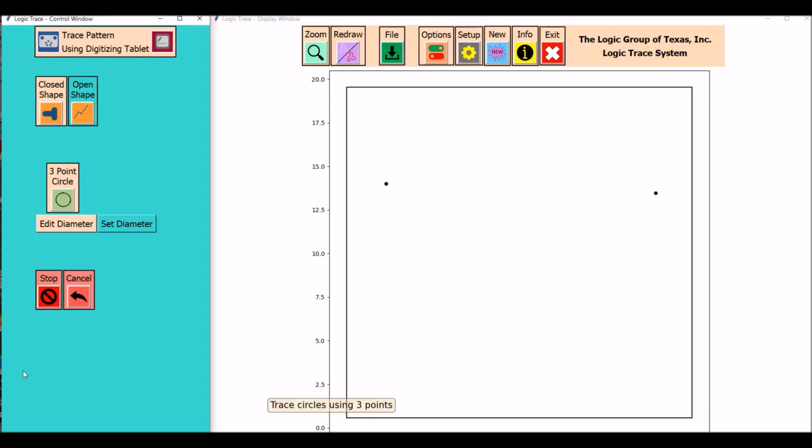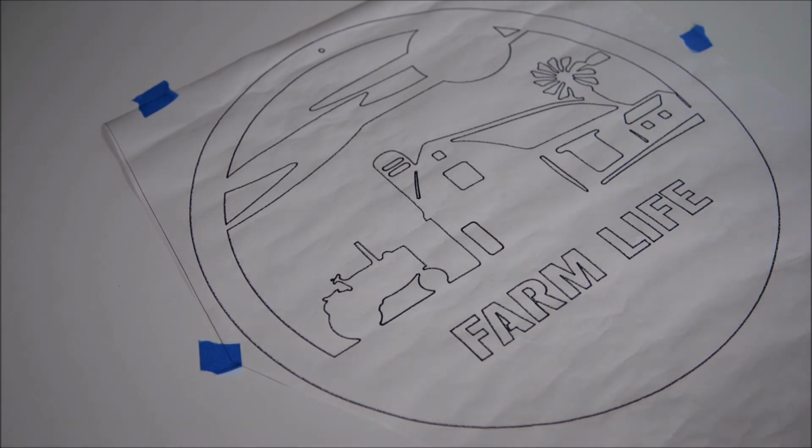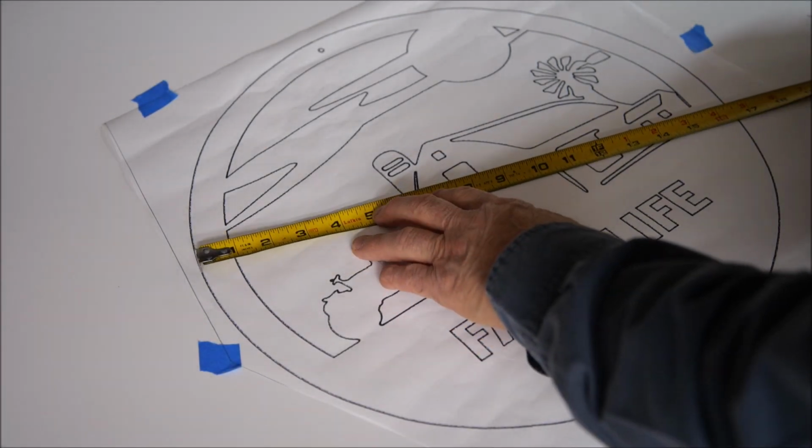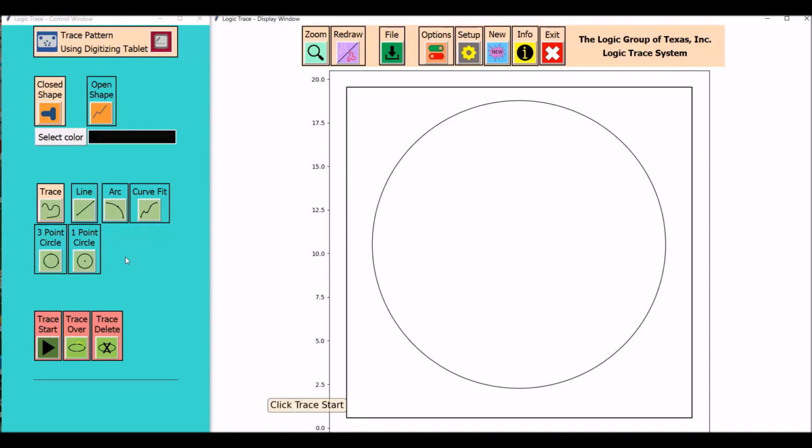First thing we'll do here is select the circle command. This involves touching 3 points around the circle area. I also check the diameter using a measuring tape, and then I compare that to the computer readout.